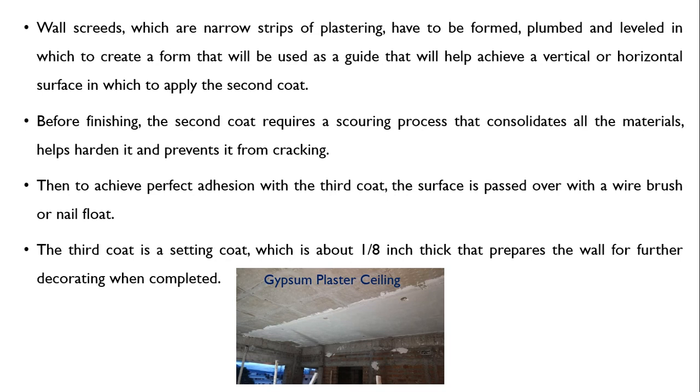After application of the first coat, it is roughened and then the second coat is applied. Sometimes in case of gypsum plaster, the first coat is of cement plaster. A thin coat of cement plaster is given and then gypsum plaster is applied.